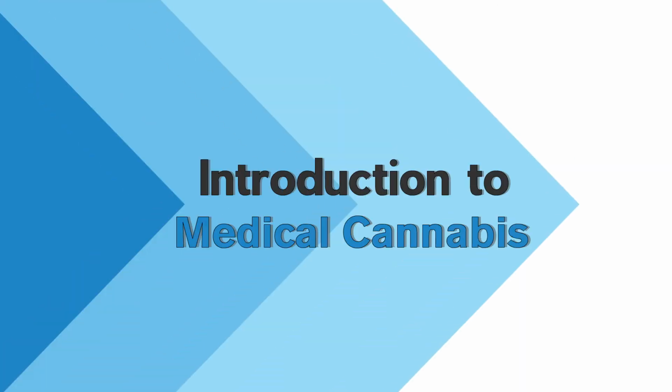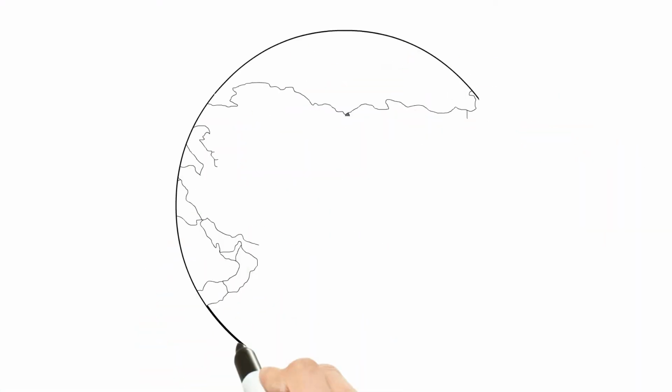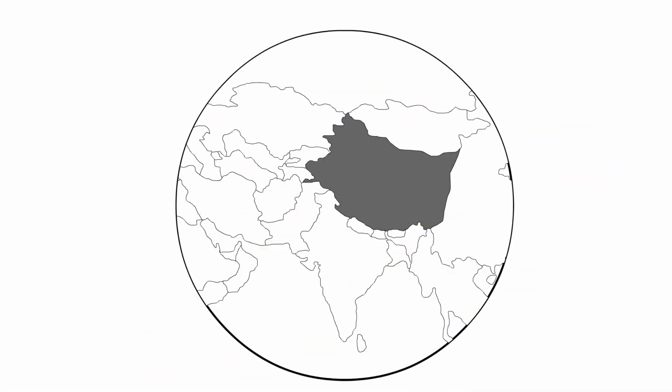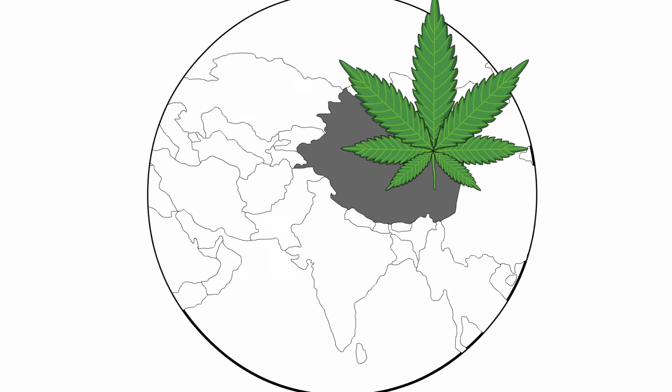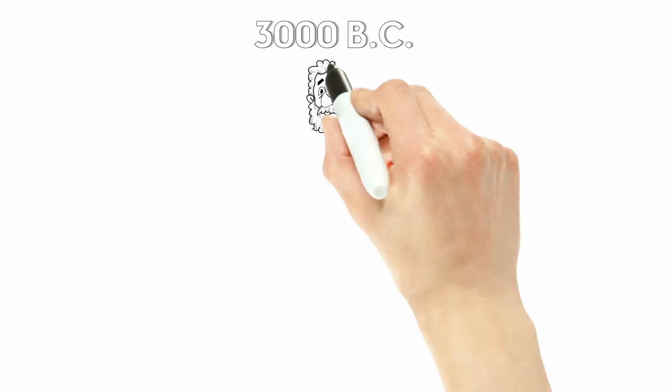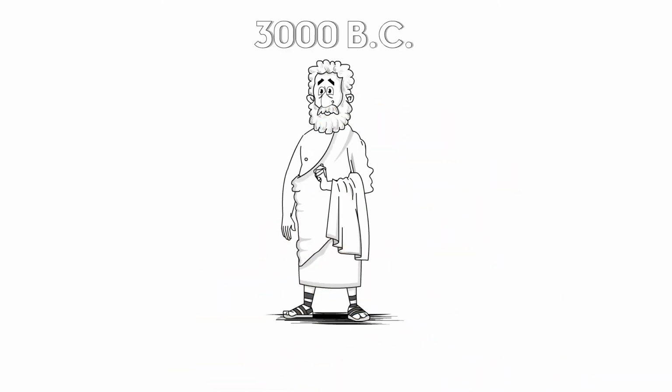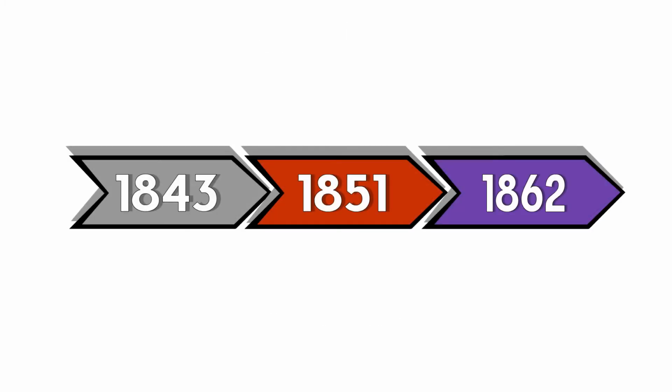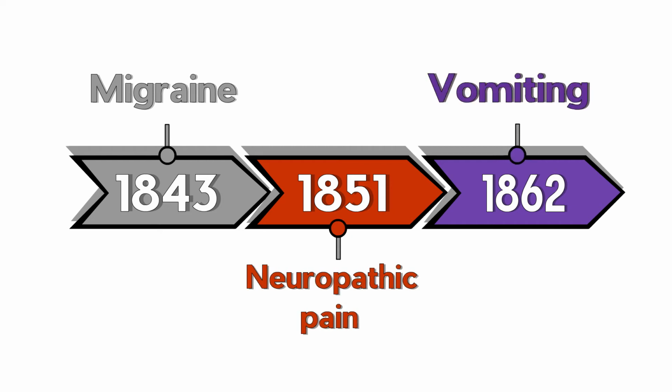Introduction to medical cannabis. The cannabis plant has been cultivated for thousands of years and is widely accepted as originating in Asia. Cannabis was first used medicinally over 5,000 years ago, making it one of the world's oldest medicinal plants. Cannabis was first rigorously tested for medical purposes in the mid-1800s. Early experiments found it to be valuable in the treatment of migraine, neuropathic pain, and vomiting.